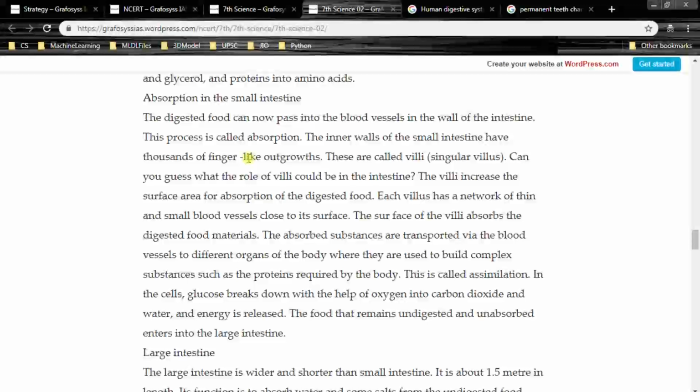In the cells, glucose breaks down with the help of oxygen into carbon dioxide and water, and energy is released. Glucose breaks down in the presence of oxygen and converts into carbon dioxide, water and energy. So after the small intestine, the remaining material enters into the large intestine, right?